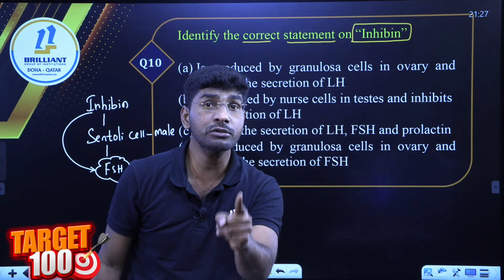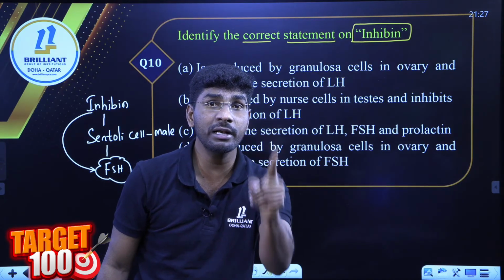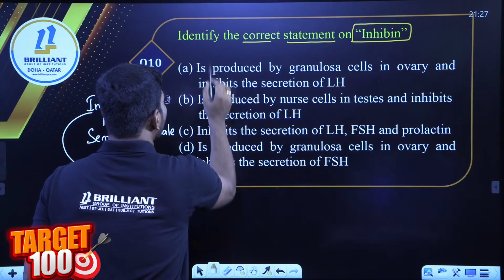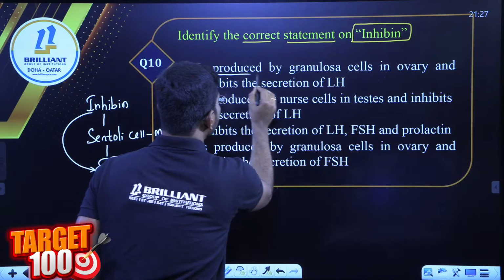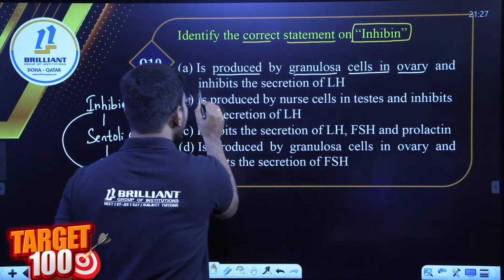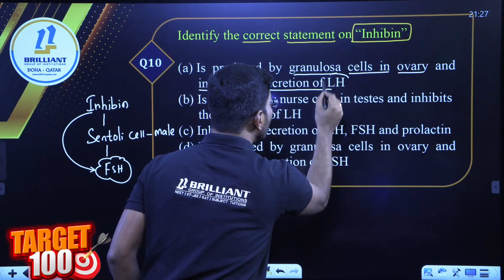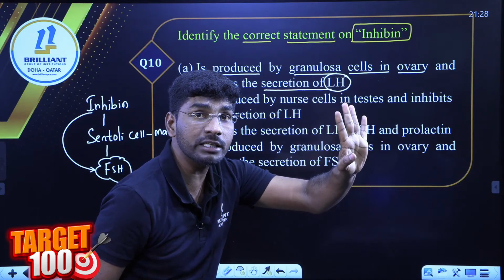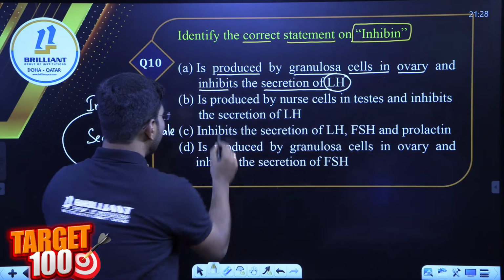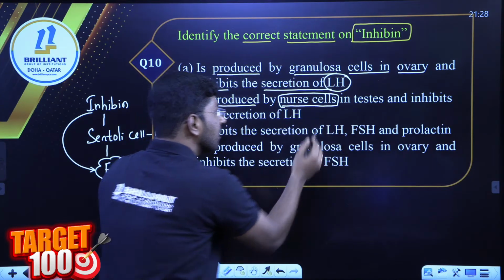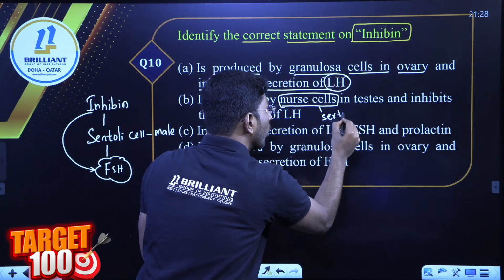In case of females also, inhibin hormone is released from the follicular cells. Look at the question. It is produced by the granulosa cells in the ovary and inhibits the secretion of LH. No. It inhibits the secretion of FSH, not LH. Remember, students. Come to B. It is produced by nurse cells. Nurse cells are nothing but Sertoli cells.